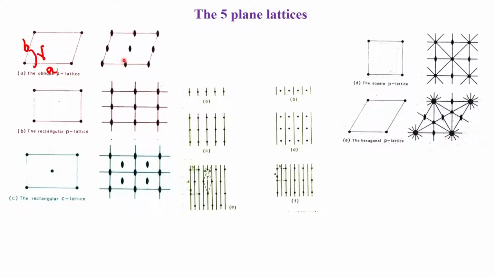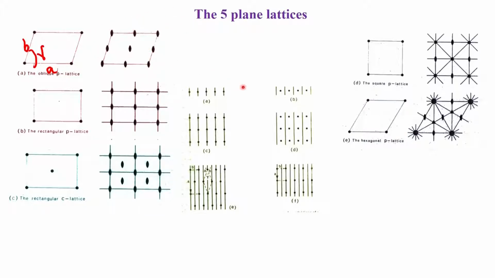In such situations it is good to represent the 2-dimensional periodicity in this fashion, and that is how the 5 plane lattices are very crucial to understand fully. Having seen that the oblique P lattice will generate 2 equivalent points, and all these symmetry axes come up at various positions, this is therefore the property of the 2-dimensional oblique lattice.